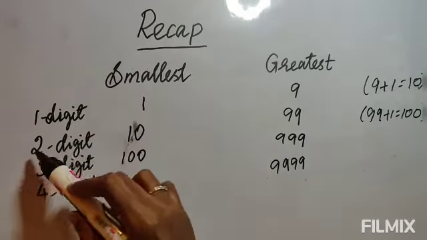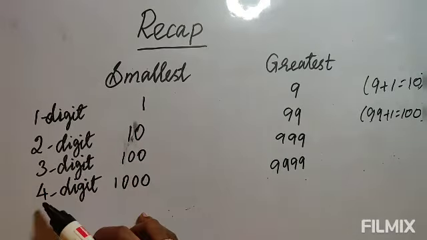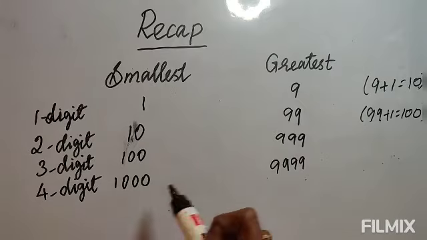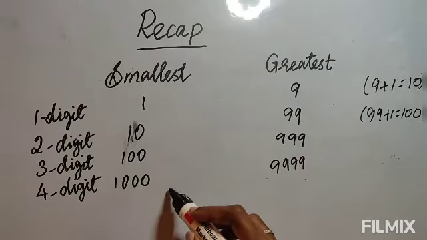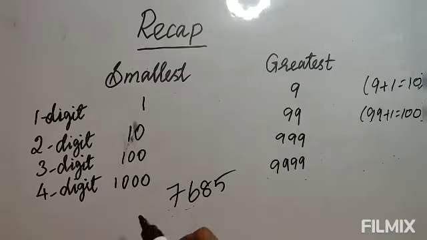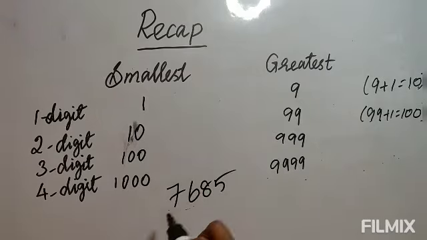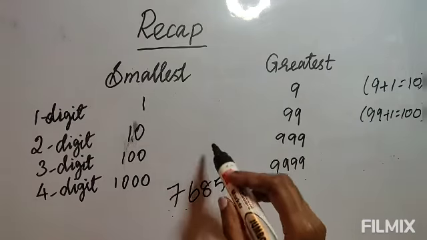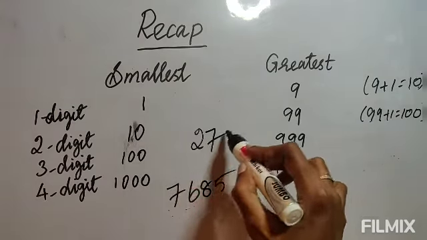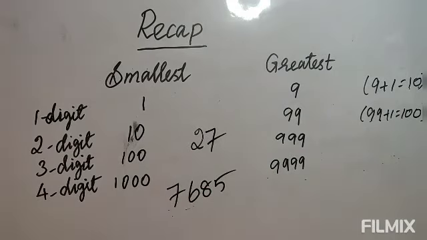You remember, digits means if it is given 1 digit, it will be only 1 number. If it is 2 digit, there will be 2 numbers. If 3 digit, there will be 3 numbers. If 4 digit, there will be 4 numbers. Suppose the number is like this. Here you see 1, 2, 3, 4. There are 4 numbers, so it is a 4 digit number. This is the way you calculate. Okay, if you take 27, so 1, 2, there are only 2 numbers, so it is a 2 digit number. This is the way we calculate 1 digit and 2 digit numbers.